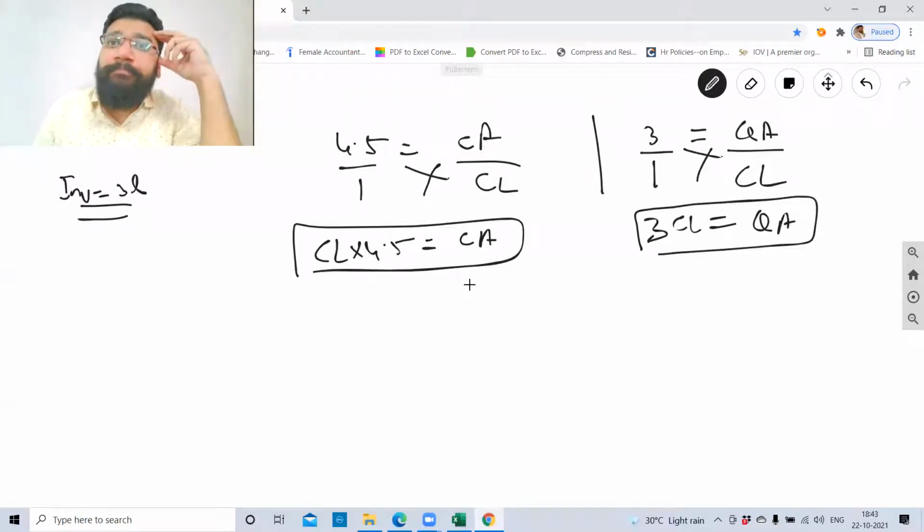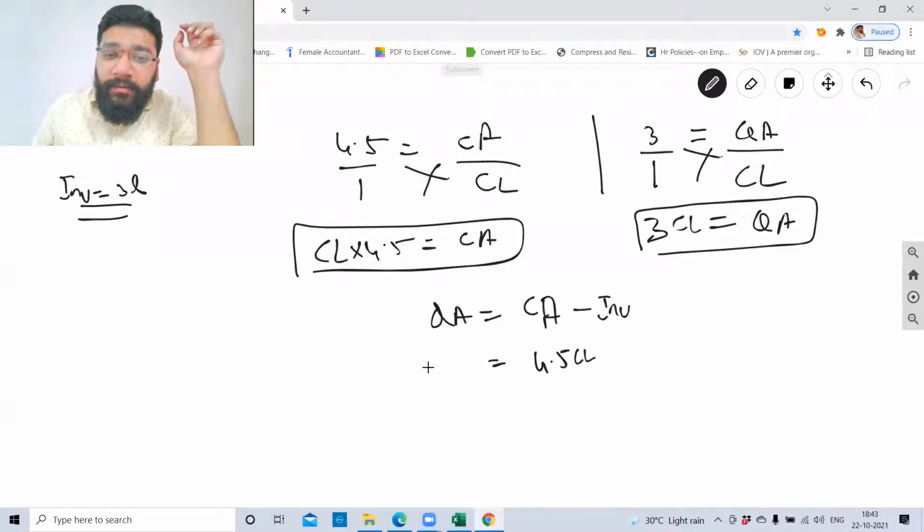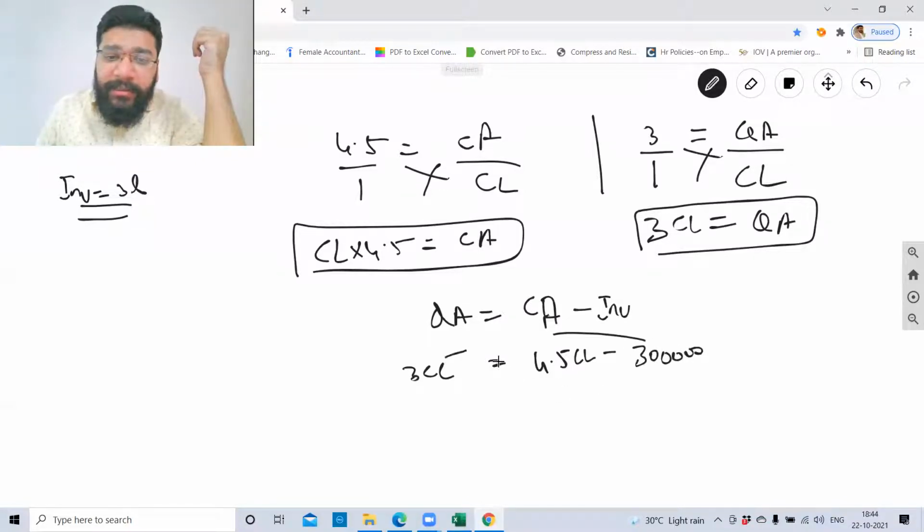Then what will you do? Quick asset is current asset minus inventory minus prepaid expenses. In this question, prepaid expenses is missing, which is 0. Current asset is 4.5 CL. Quick asset is equal to 3CL. So 3CL equals 4.5 CL minus inventory, which is 3 lakhs. Correct? Now take this 3 lakh to the other side and 3CL to this side. So 3 lakh is equal to 4.5 CL minus 3 CL, which is 1.5 CL.